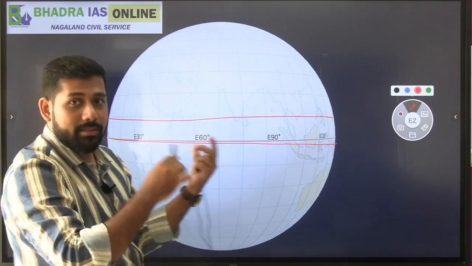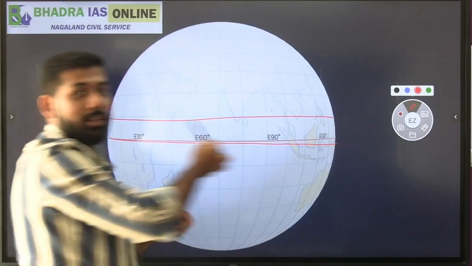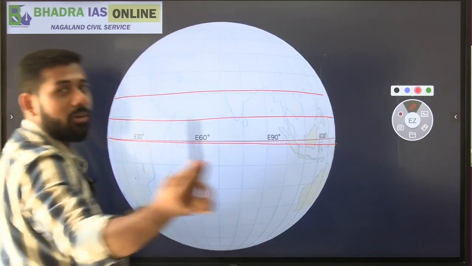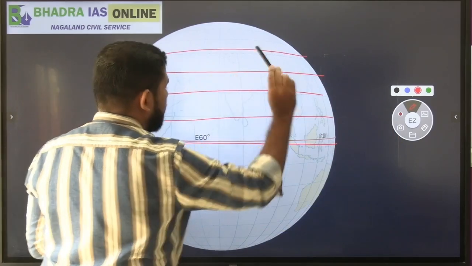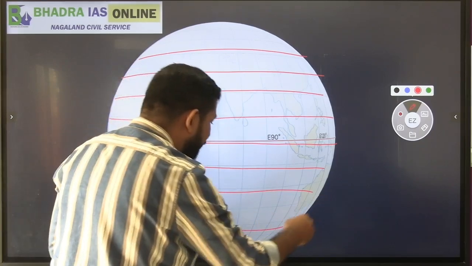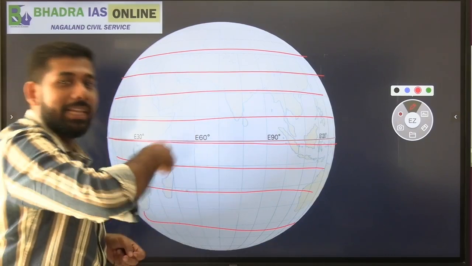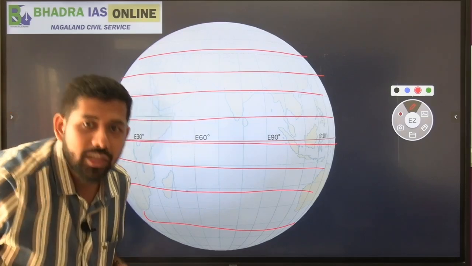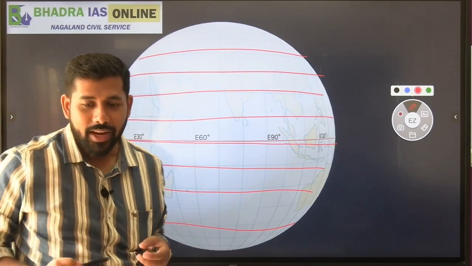If I take a 3D map of the world, then these lines are surrounding the earth from all the regions. Similarly, this line surrounds the earth from all the regions, and in the southern hemisphere as well, these lines surround the earth from all the regions. These parallel lines to the equator are called latitudes. Is that clear?